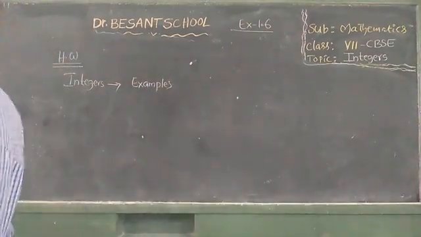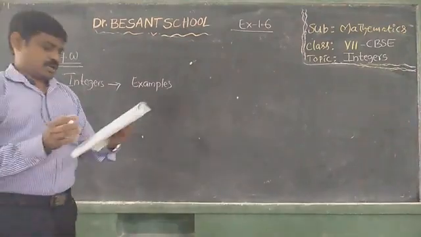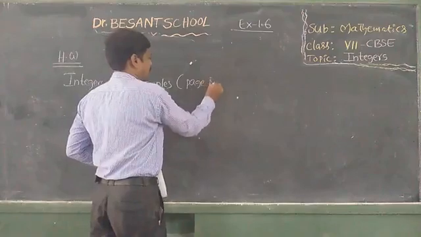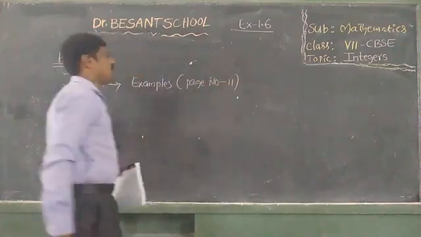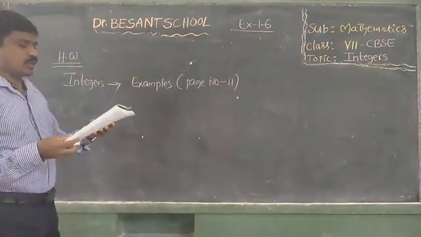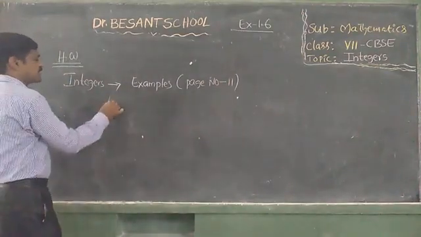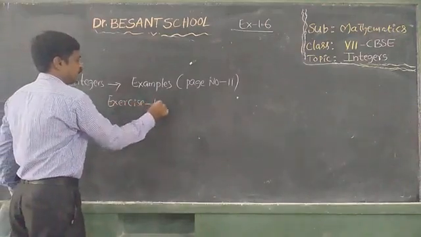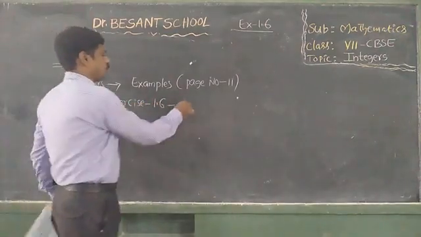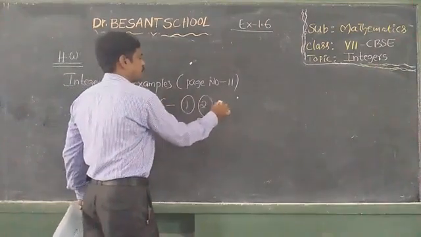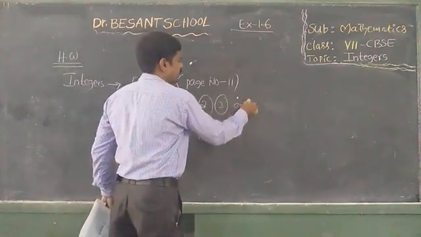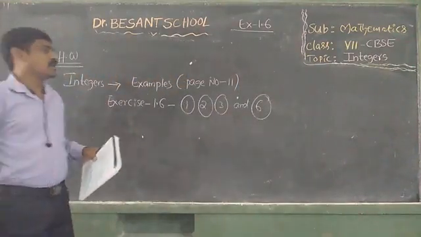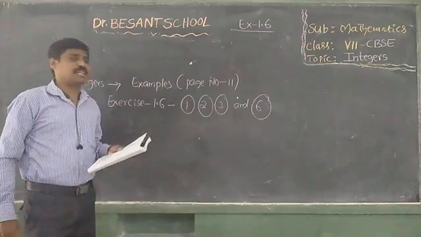See, page number 11, two examples are there. Do the two examples. Exercise 1.6: first problem, second problem, third problem, and sixth problem. Four and five I did not explain. Okay, 1, 2, 3, 6.